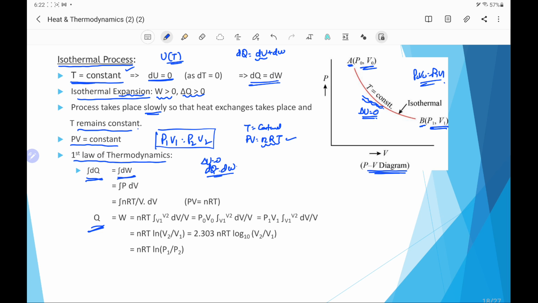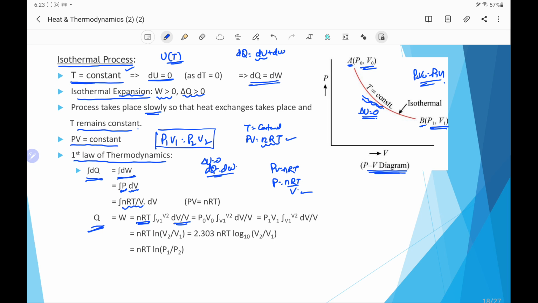For this elementary work we consider p is constant for the elementary change in volume, so dw will be p dV. Replacing p using the ideal gas equation, because PV equal to nRT, we can replace P by nRT by V, and substituting, we have nRT by V into dV, and because nRT are constant, the remaining is dV by V.